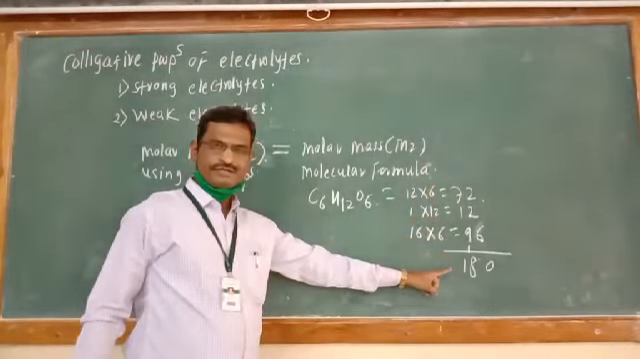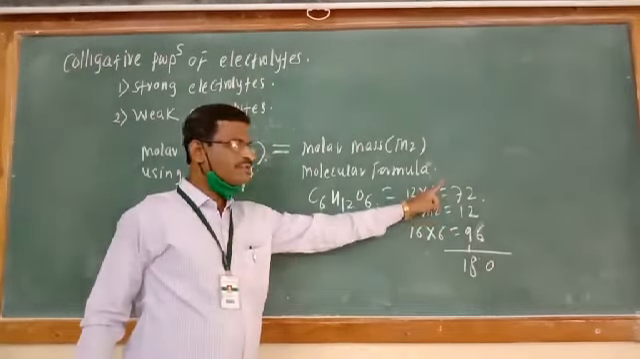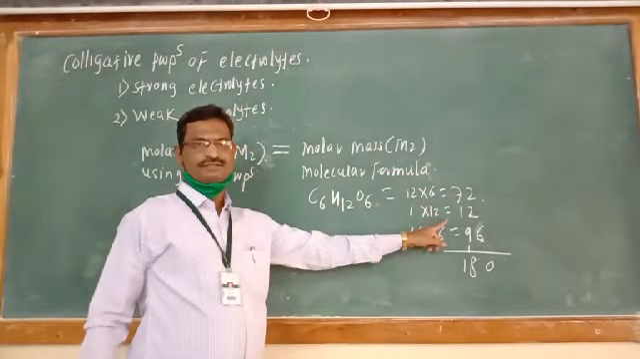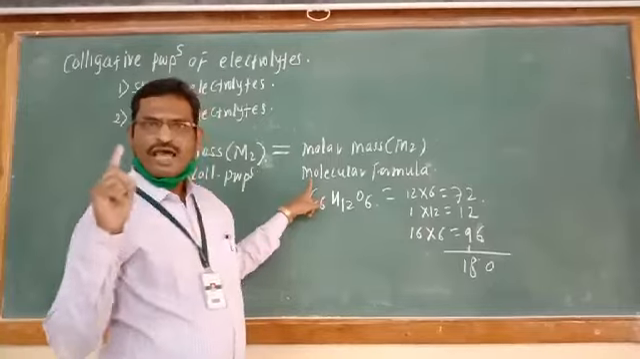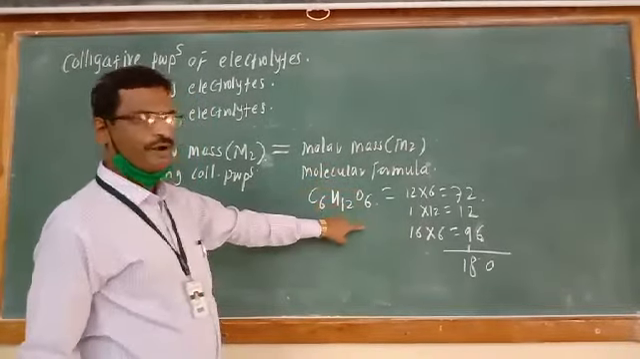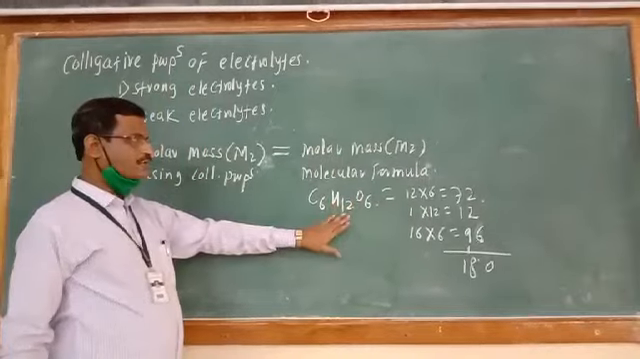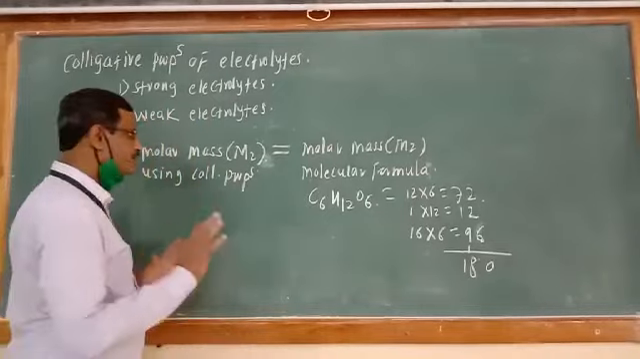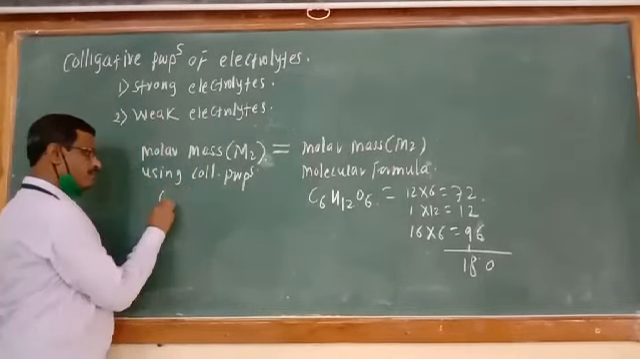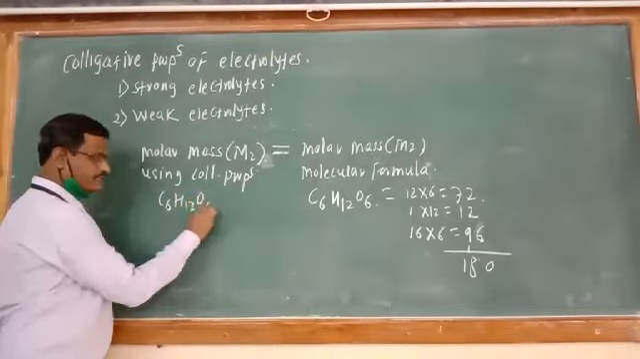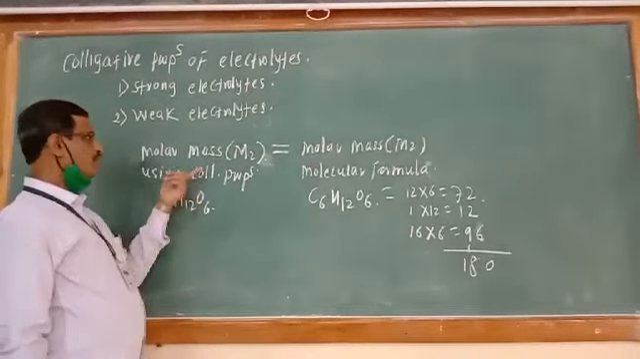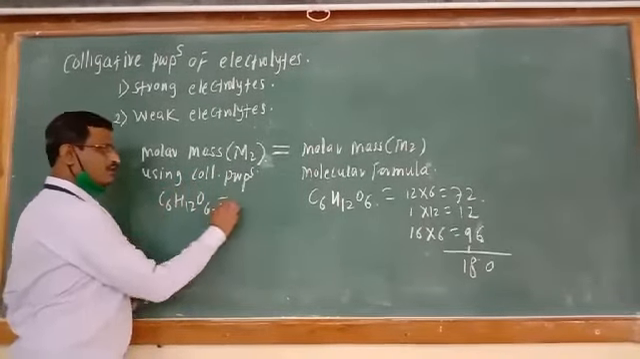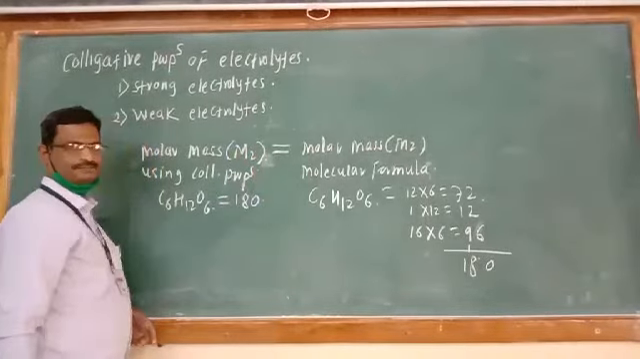How is it calculated? It is calculated by adding the atomic masses. Therefore, molar mass is known as an additive property. If we calculate the molar mass of glucose by this method, it comes equal to 180. If we calculate the molar mass of the same compound, C6H12O6, glucose, by the use of colligative property, at that time also the molar mass comes equal to 180.